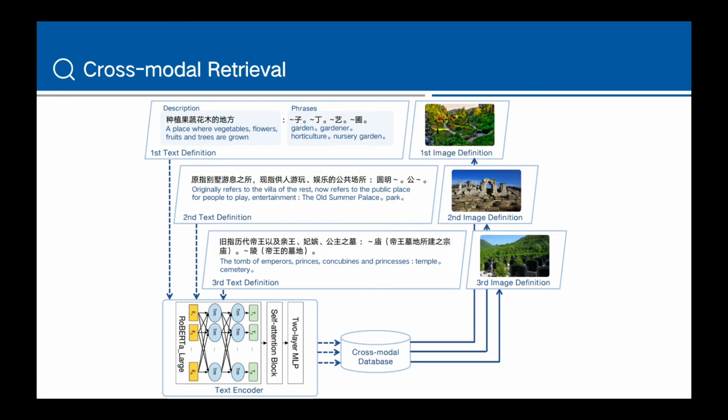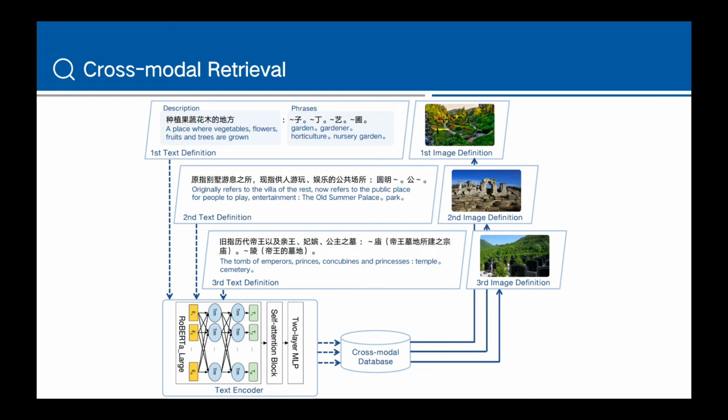Then we move on to the cross-modal retrieval part. Based on the text search results from the previous step, the system supports learners clicking on each text definition to query its image definition. Here is the schematic diagram of the process.